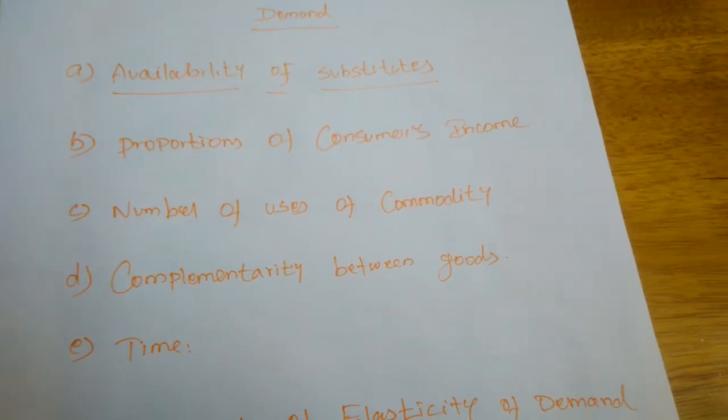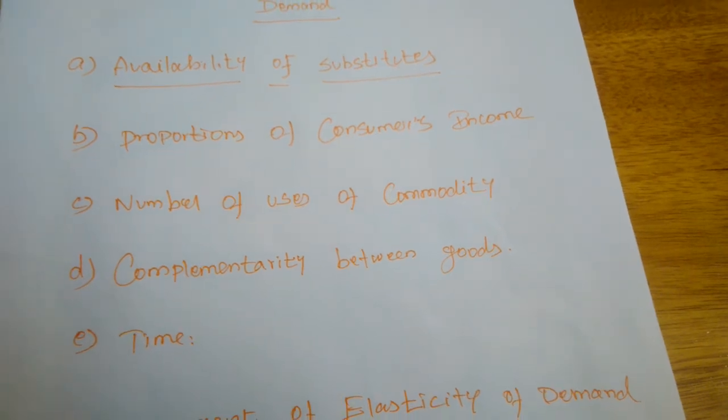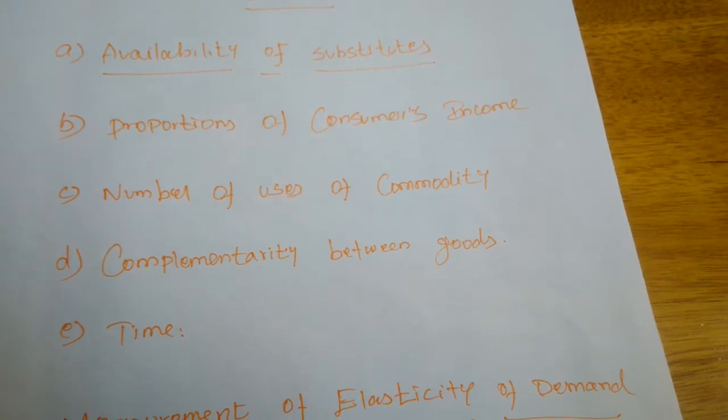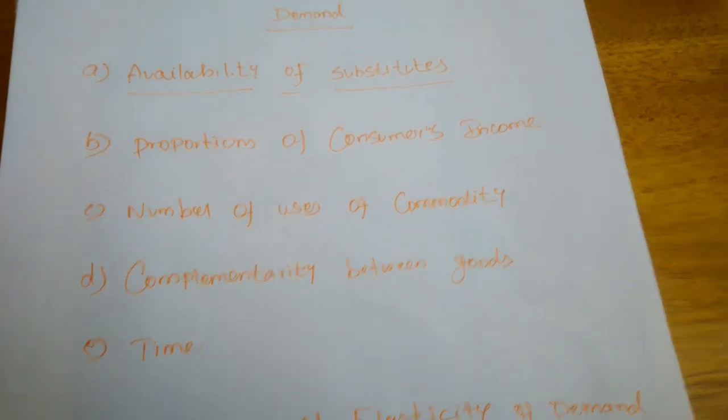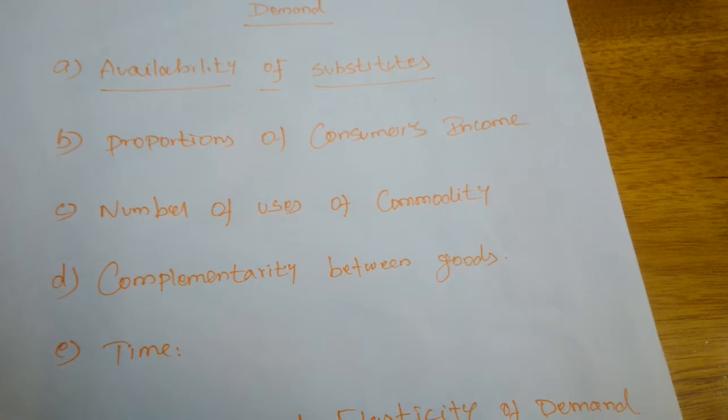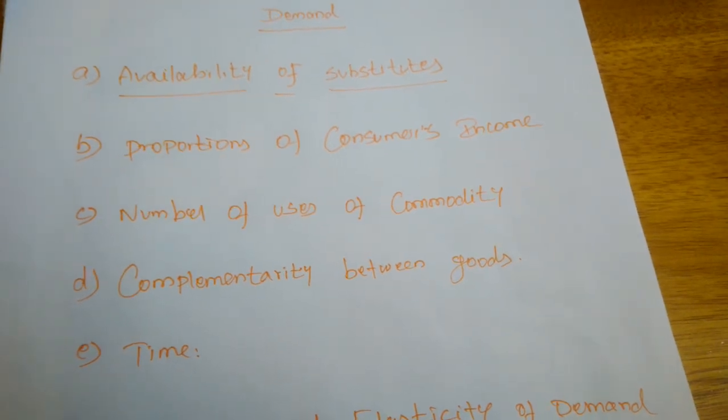Okay, then availability of substitutes, proportion of consumers' income spent, number of uses of commodities, next complementarity between goods and the time. These 5 factors are the determinants of elasticity of demand.